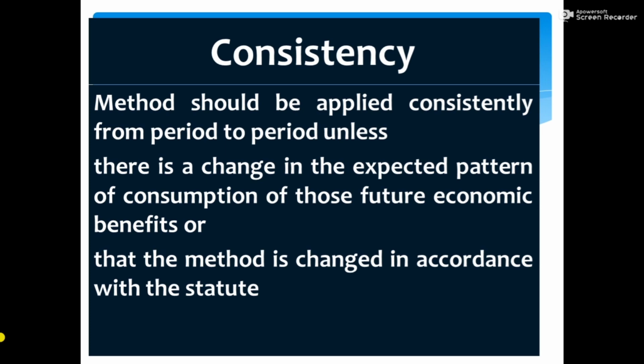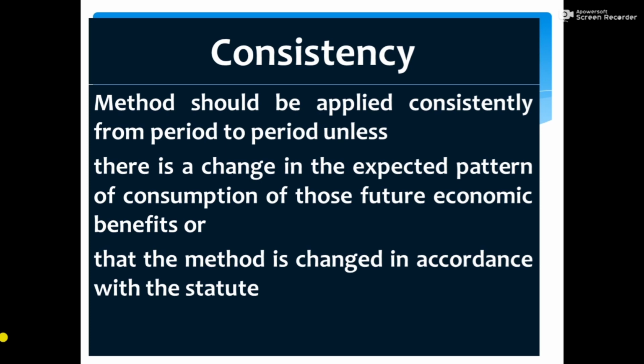You cannot switch from one method to another without any reason. There should be a reason. One reason is that the change will reflect a more suitable pattern of consumption of future economic benefit, or if the method is changed in accordance with the statute, then there is no problem. Otherwise, the method should be followed consistently.